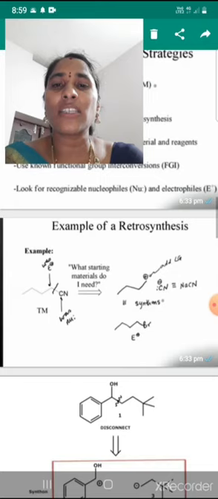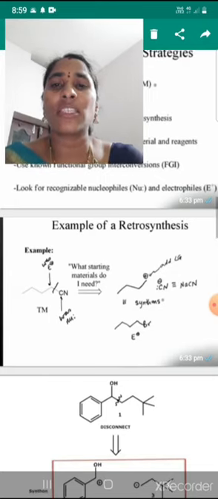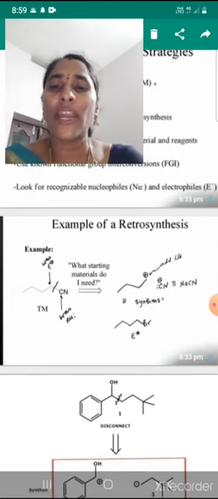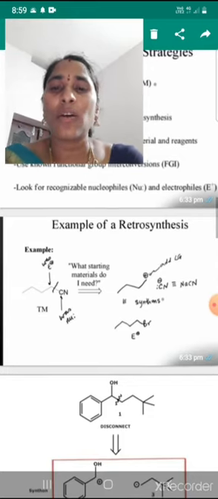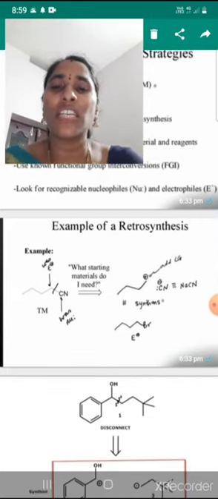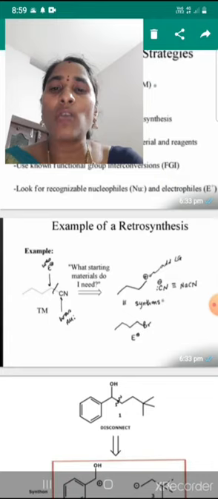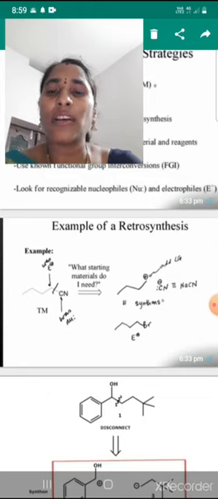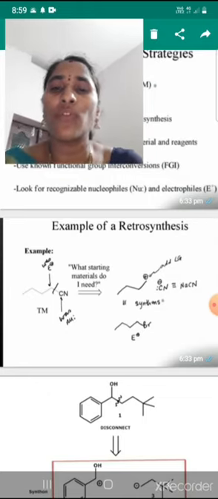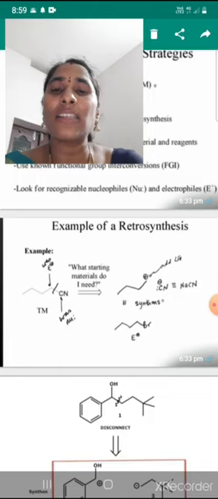Now we are discussing examples of retrosynthesis. For example, take the first one, the cyano group. This is the target molecule. The parent skeleton has 1, 2, 3, 4, 5 carbons, and the cyanide is connected to 1, 2, 3, 4 carbons, so it is butyl cyanide.